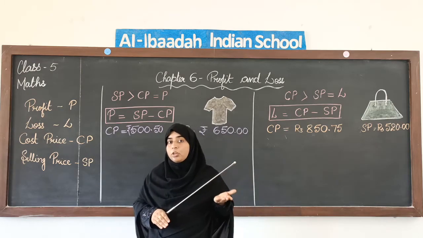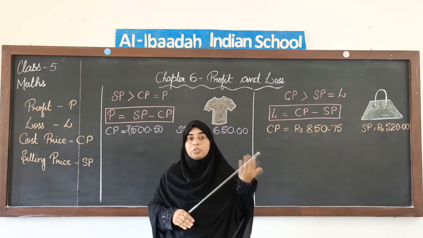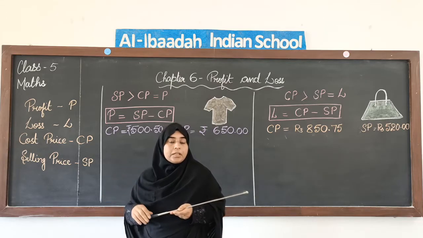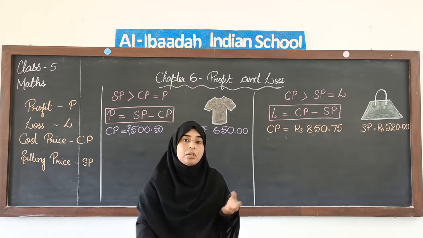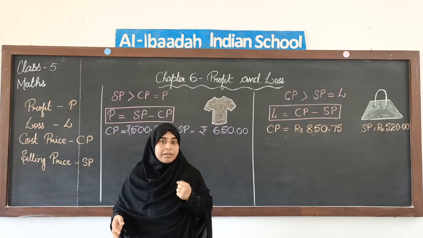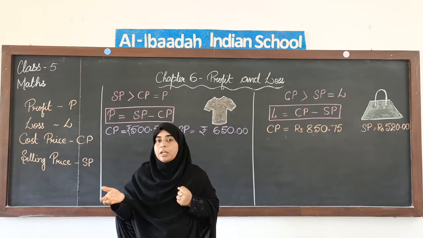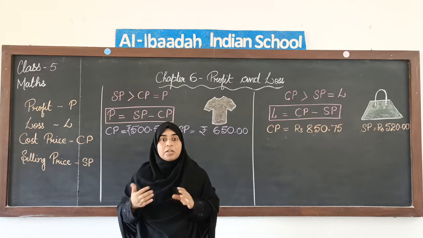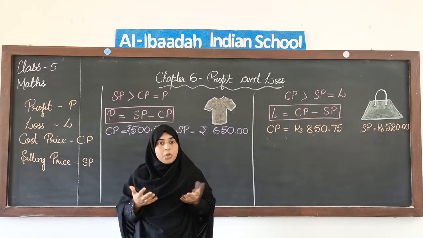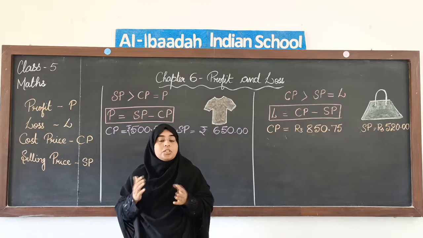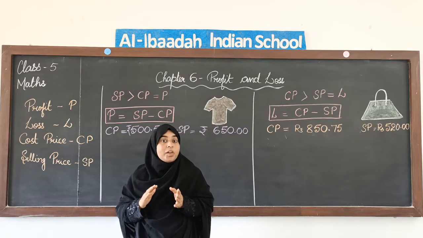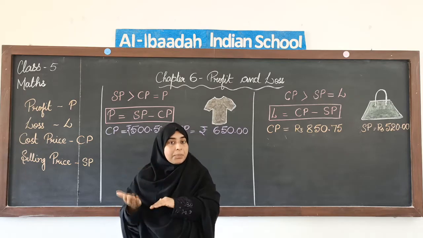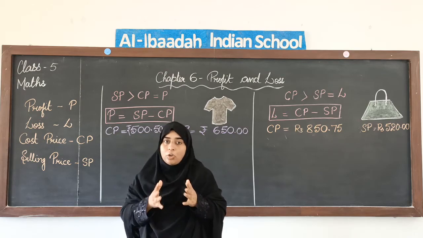Now, if you compare the amount for which you purchased and the amount for which you sold it, there is a difference, isn't it? You bought it for 500 and you are selling it only for 400. So here you are getting less money, right? You bought it for more but you are selling it for less. So here you are making a loss. When your cost price is more and your selling price is less, it is a loss.